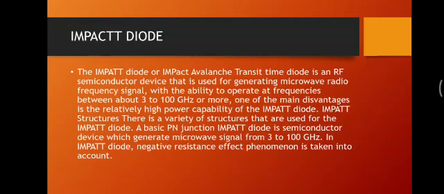So this is the IMPATT diode. The impact avalanche transit time diode is an RF semiconductor device that is used for generating microwave radio frequency signals, with the ability to operate at frequencies between about 3 to 100 gigahertz or more. One of the main disadvantages is the relatively higher power capability of the IMPATT diode. There are a variety of structures used for this diode. A basic p-n junction IMPATT diode is a semiconductor device which generates a microwave signal from 3 to 100 gigahertz. In the IMPATT diode, the negative resistance effect phenomenon is taken into account.